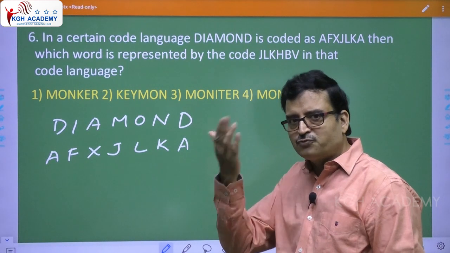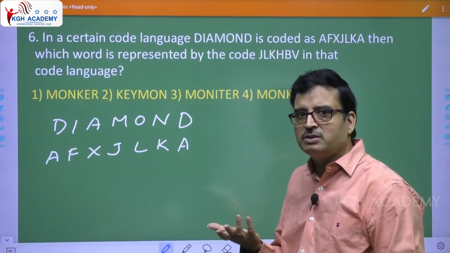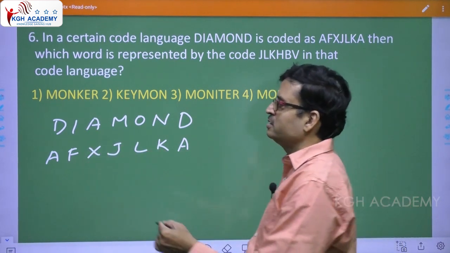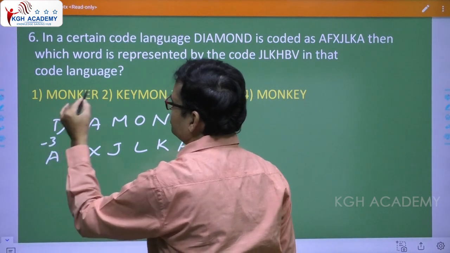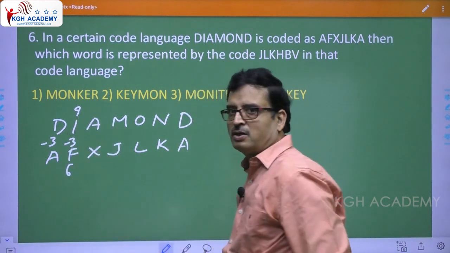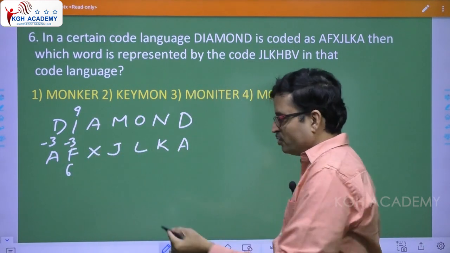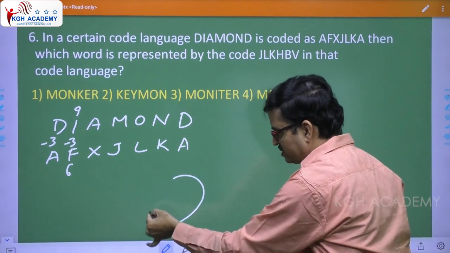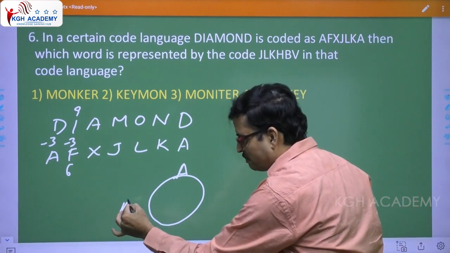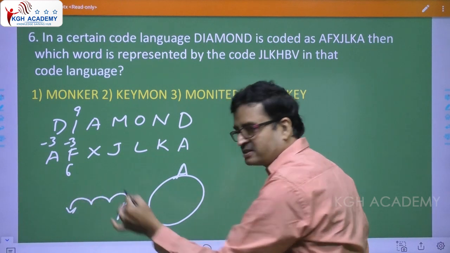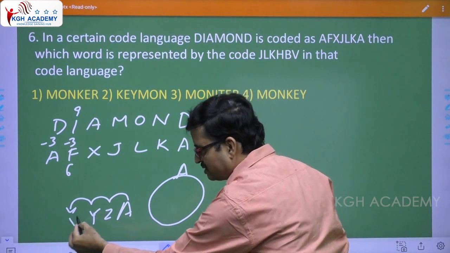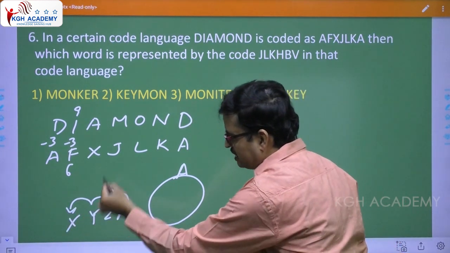DA means D is 4, A is 1, minus 3. Here, I is 9, F is 6, minus 3. So the logic is there. So please note minus 3: this is 9, this is 6, so minus 3. Whenever you take the letters in the form of a circle, minus 3 means from A, minus 1, Z, minus 2, Y, minus 3 means X. Already we discussed, right?